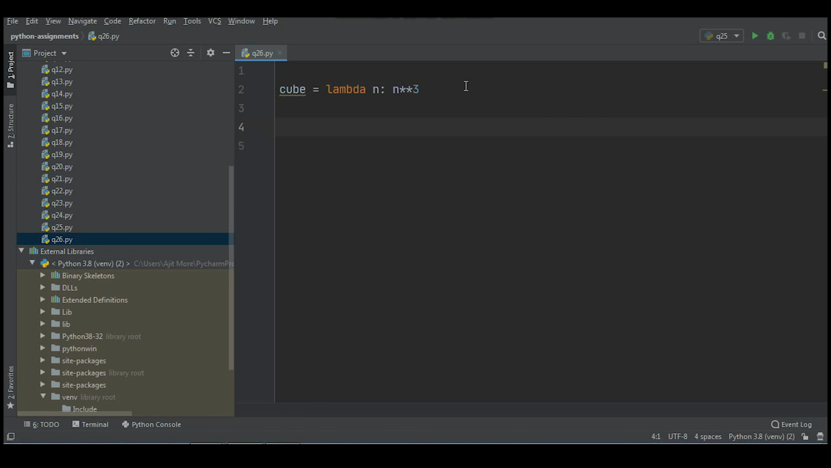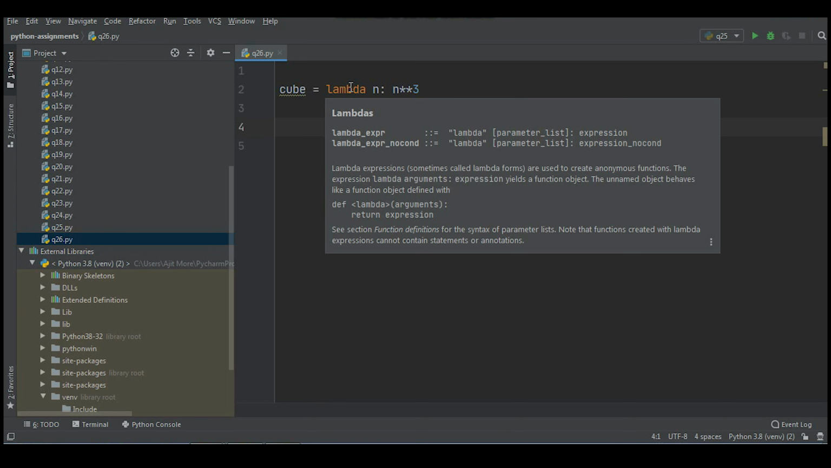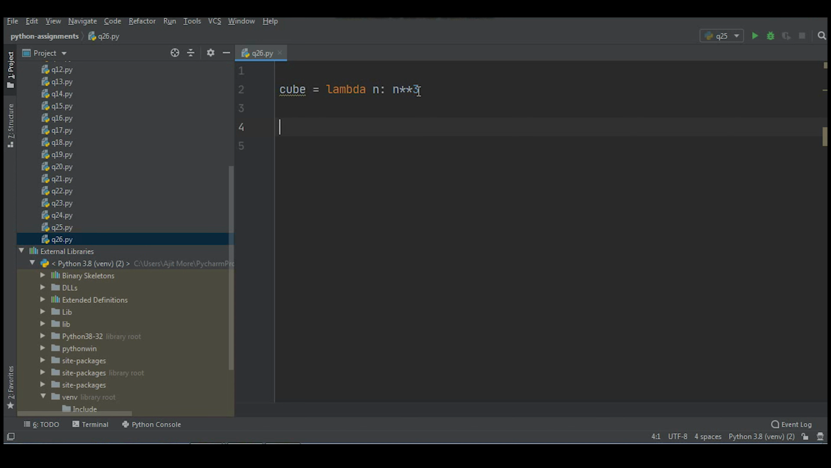So this anonymous function is defined, that is, a function without a name. The parameter is n, and the expression which it is going to perform is n raised to 3. The address of your lambda function, that is the anonymous function, is stored in cube. Use this name cube as the name of the function.